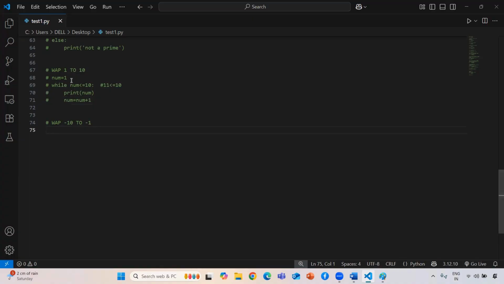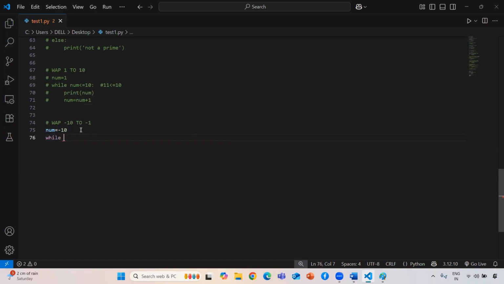Just see here, first we need to specify where my number will start. My number will start from -10. If I'm not giving my starting index, then how will it check my condition? That's why you need to say that my number will start from -10.